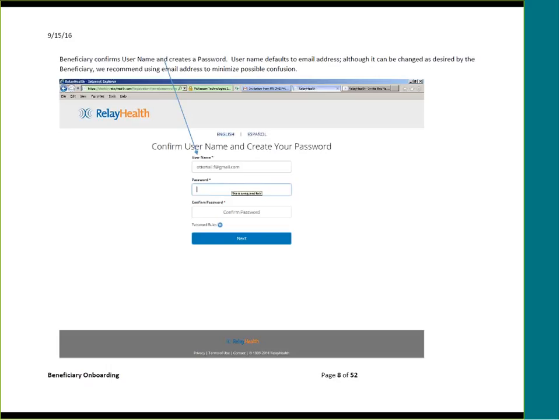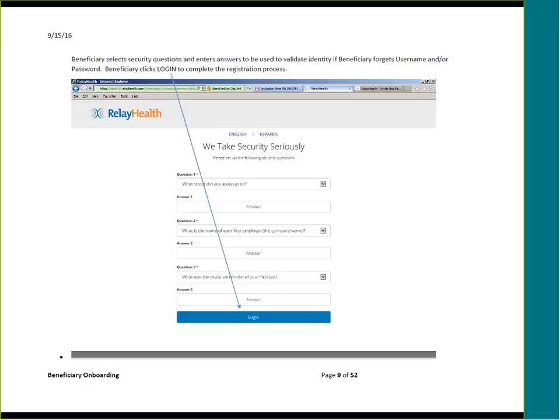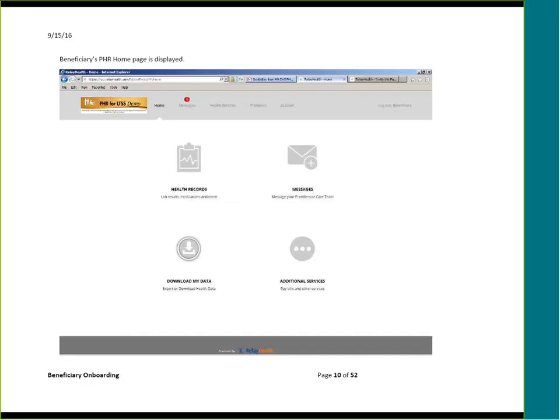and confirms username and creates a password. The username defaults automatically to the email address. And although it can be changed as desired by the beneficiary, we recommend using the email address to minimize possible confusion. The beneficiary selects security questions and enters answers to be used to validate identity if the beneficiary forgets the username and/or password. The beneficiary clicks Login to complete the registration process.